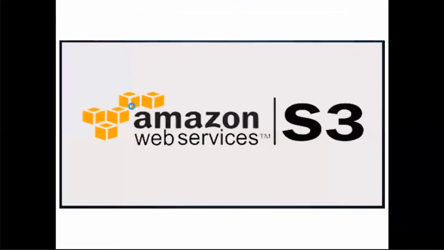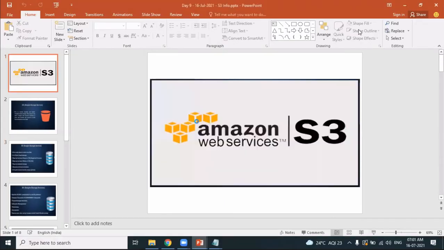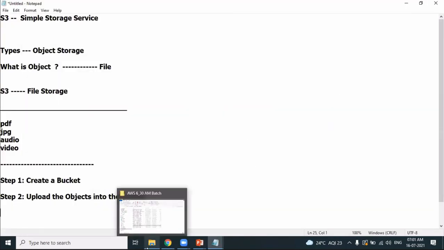So I hope you have understood the concept of S3. S3 is a storage service. Basically, it's an object storage. When I say object storage, say it as object storage. Don't say it as file storage. In fact, it is a file storage, but you have to use the term object. So S3 is an object storage. Clear? Okay.